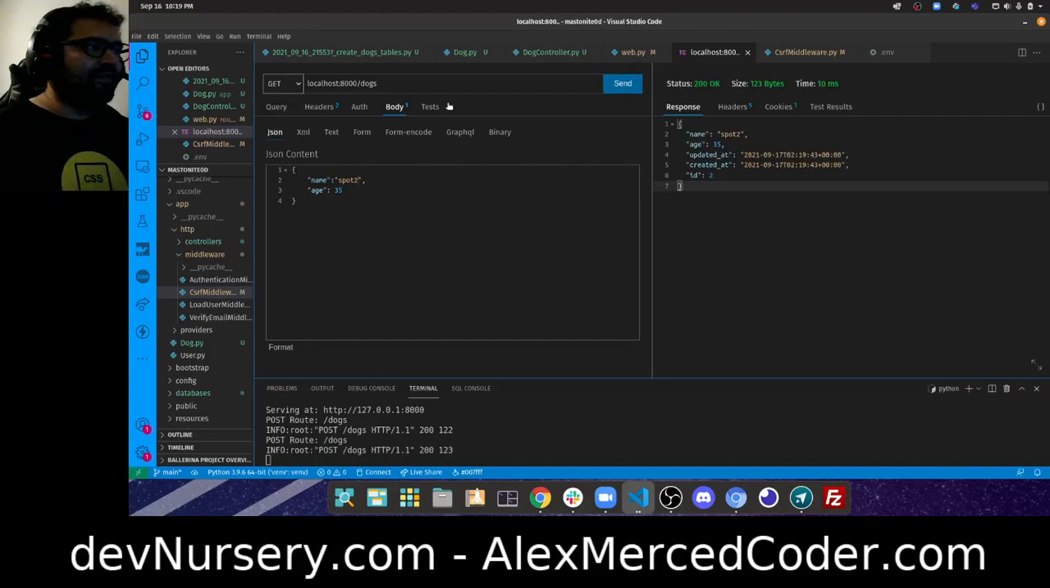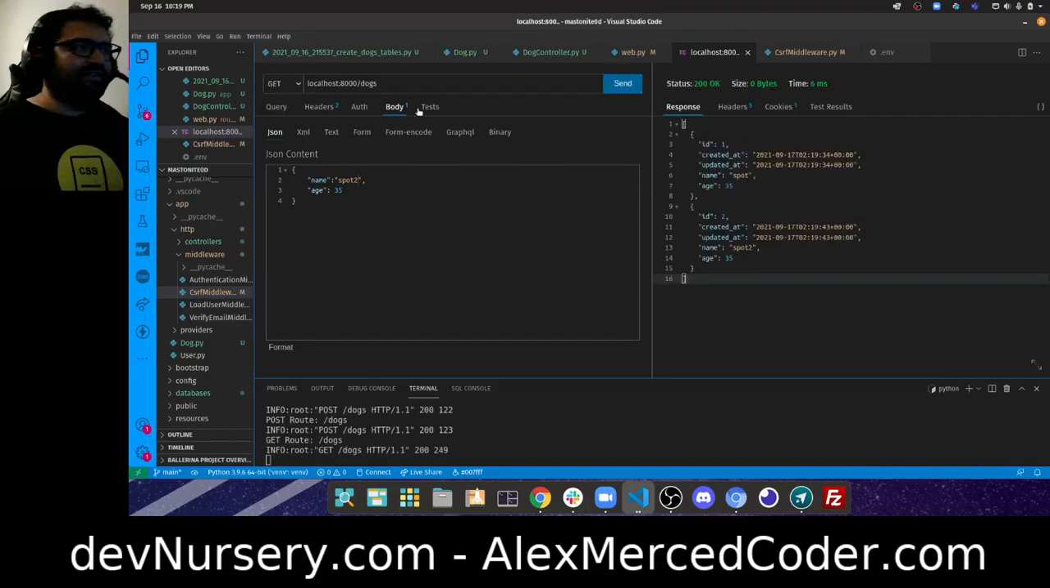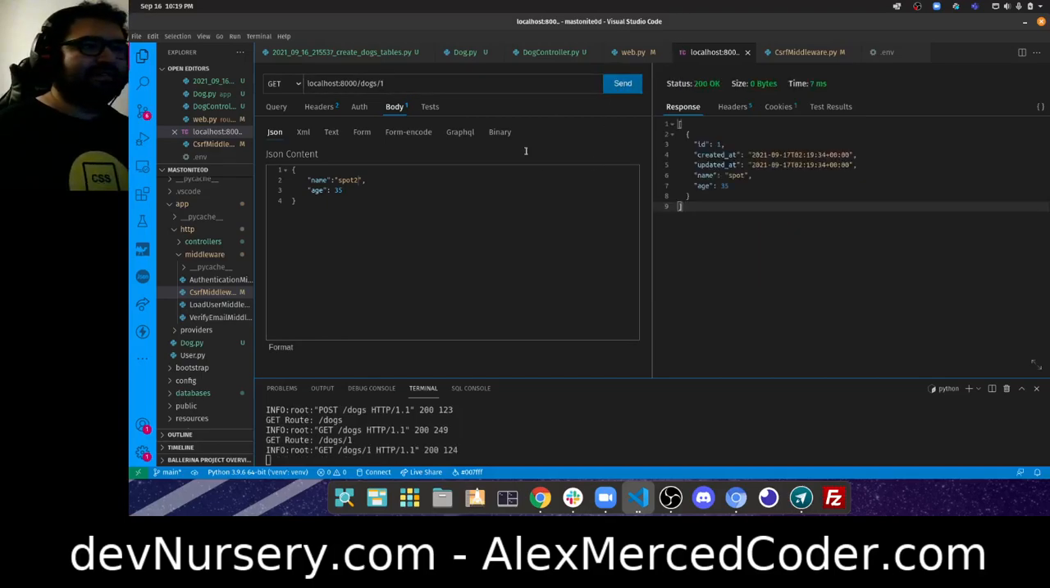Okay, and let me just do Spot 2. Okay, so now if I do a get request, I get all the dogs. And if I do /1, I get just Spot. Okay, so the show route works. And if I say /2, I get Spot 2. So the show route's working.